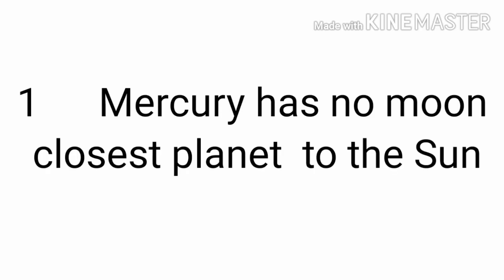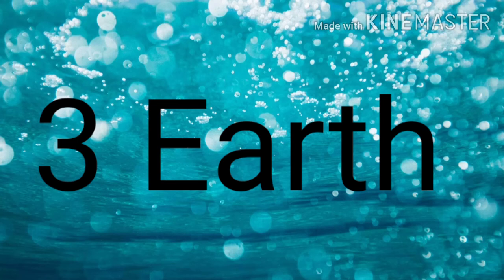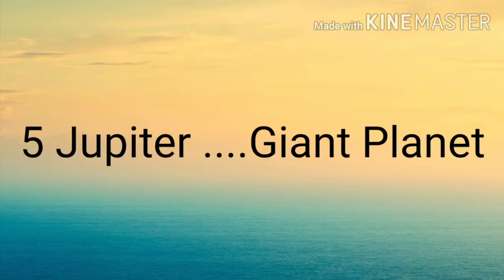The first and closest planet to the Sun is Mercury. It has no moon. Second planet is Venus. It is the hottest planet in the solar system. Third planet is our Earth, and it is the only planet which has life on it. Fourth planet is Mars. It is also called the red planet. Jupiter is the fifth planet, and it is the most giant planet in the solar system.